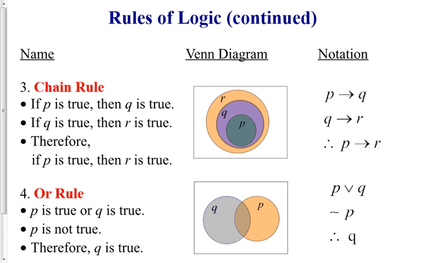Written in notation, we can see P or Q. That's our disjunction. Not P, therefore Q.